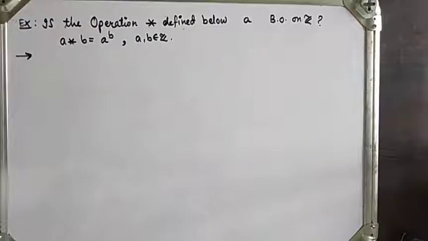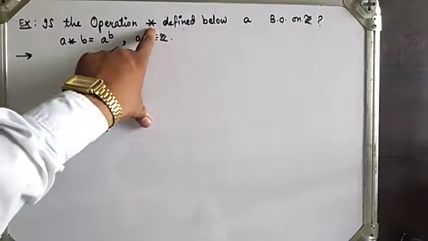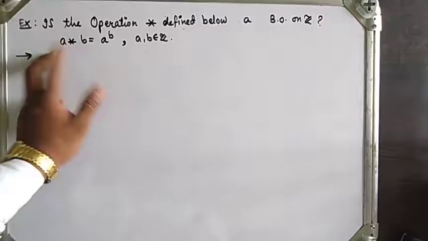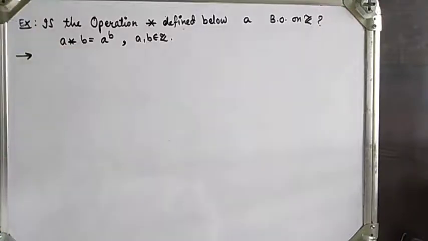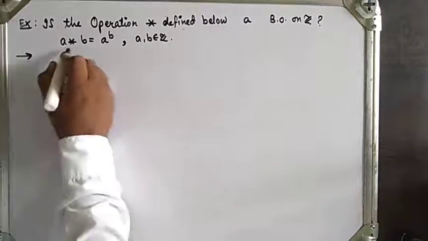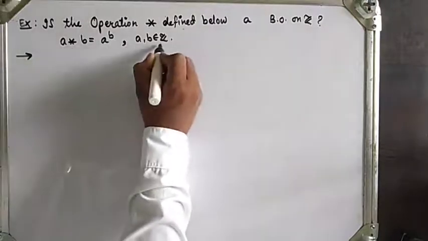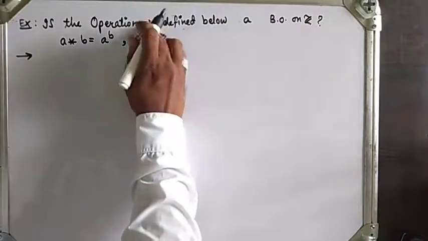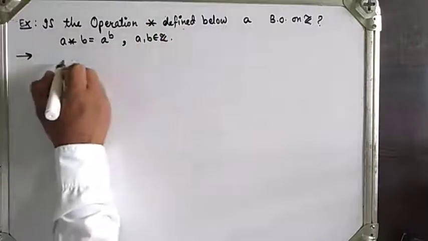If we take any two elements in that set and apply the operation star on them, we get a new element, and that element also belongs to that particular set, then we say that star is a binary operation. So let's see.